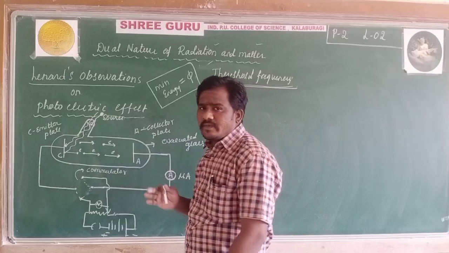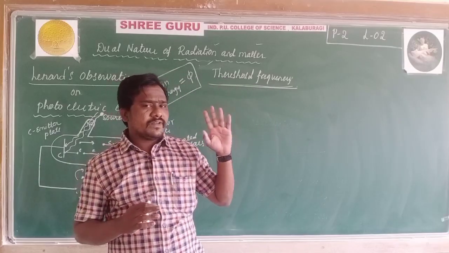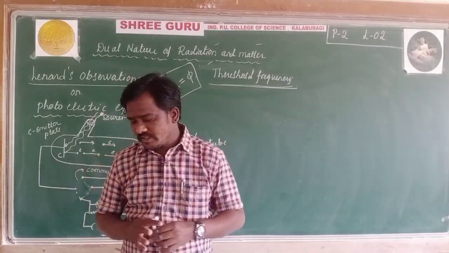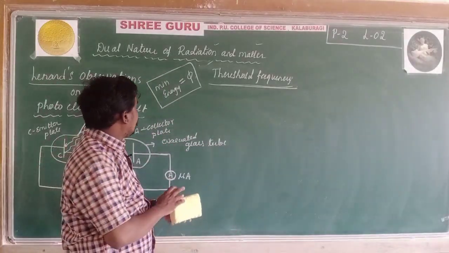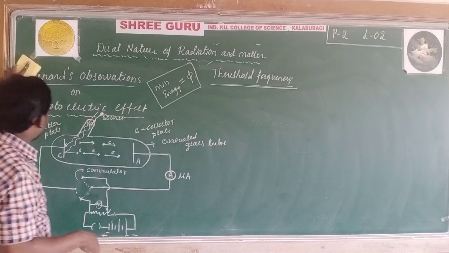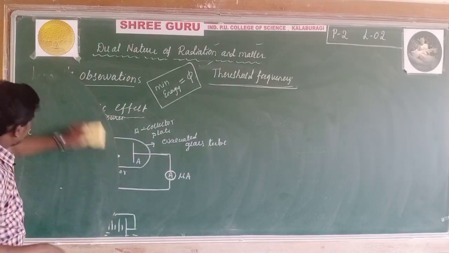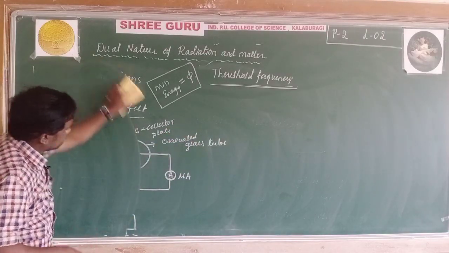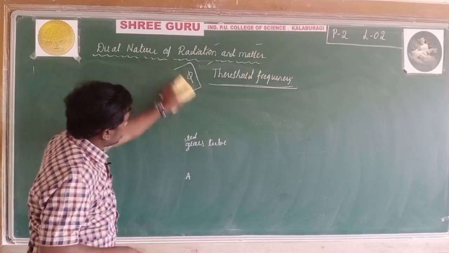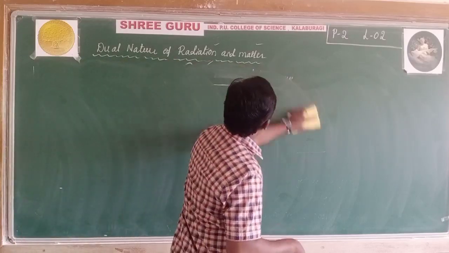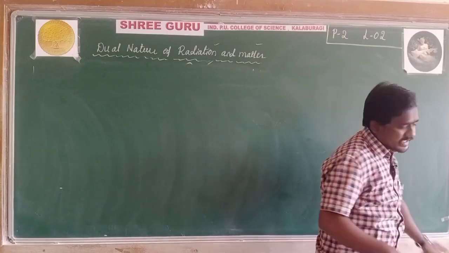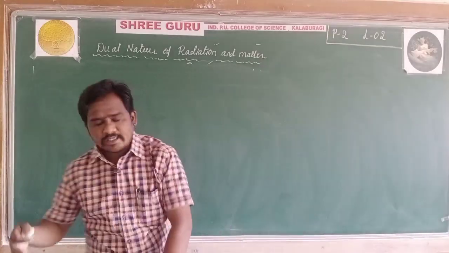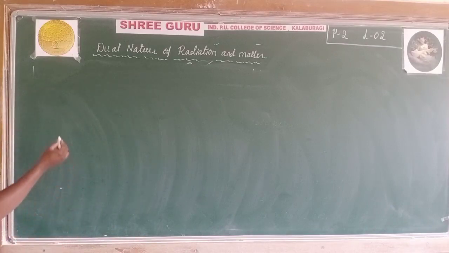In today's class we discussed three very important observations. Once again we see them in tabular form, in the difference forms. In the next class I am going to explain the experimental setup of Einstein.